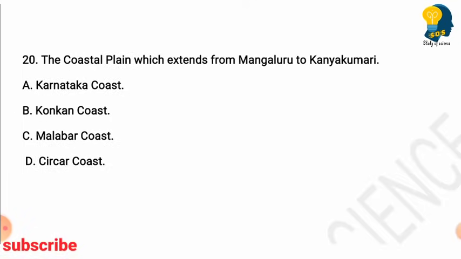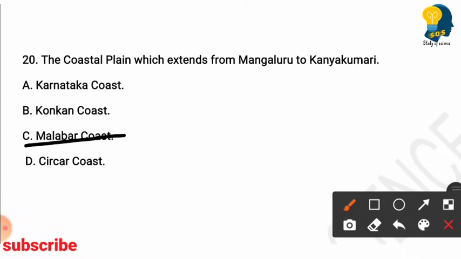The coastal plain which extends from Mangaluru to Kanyakumari. Options are Karnataka coast, Konkan coast, Malabar coast, Sirkar coast. So here the right answer is option C, Malabar coast. The coastal plain which extends from Mangalore to Kanyakumari is the Malabar coast.